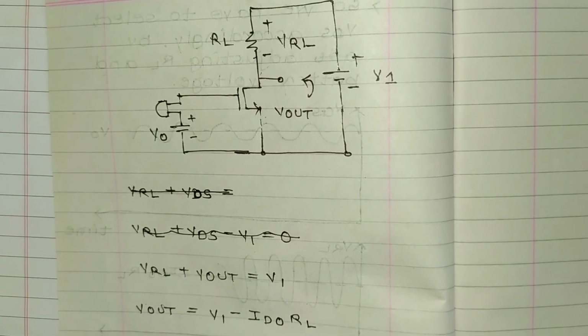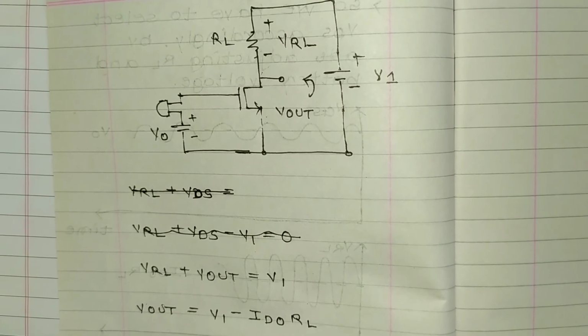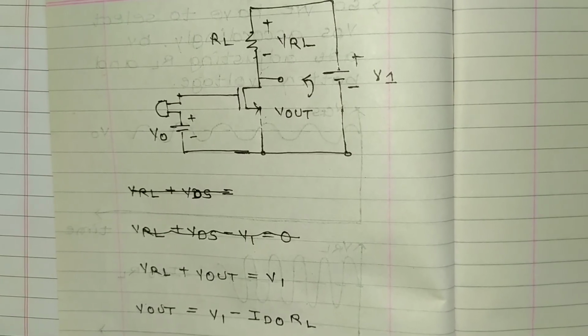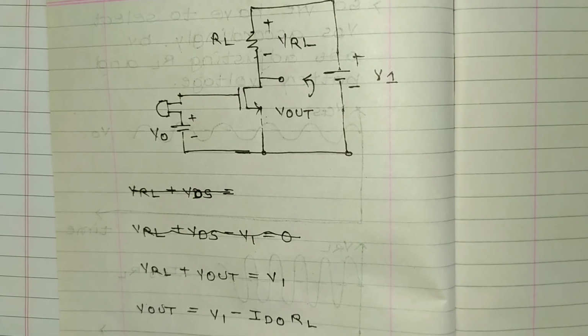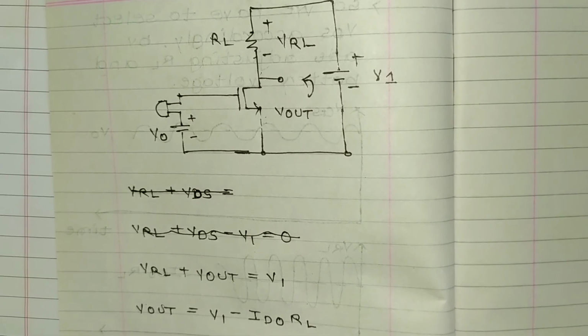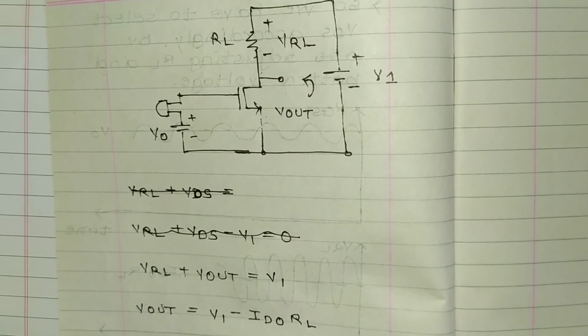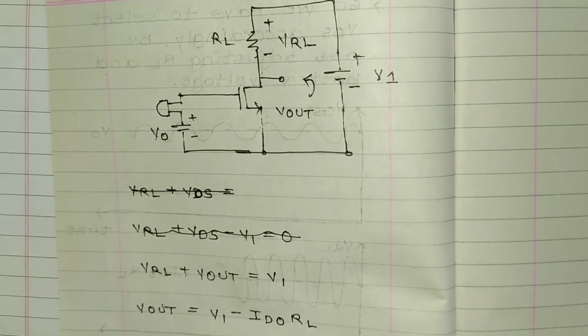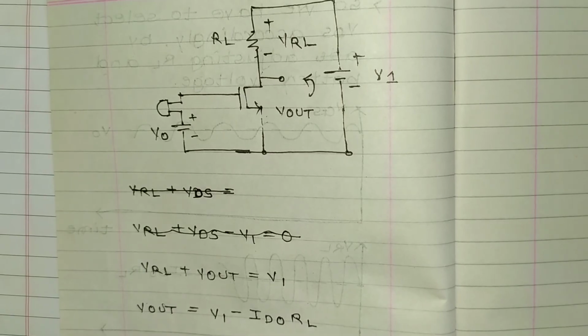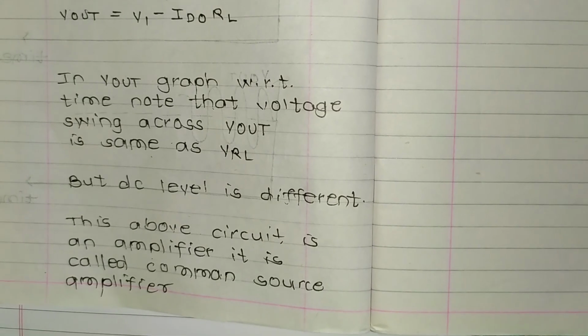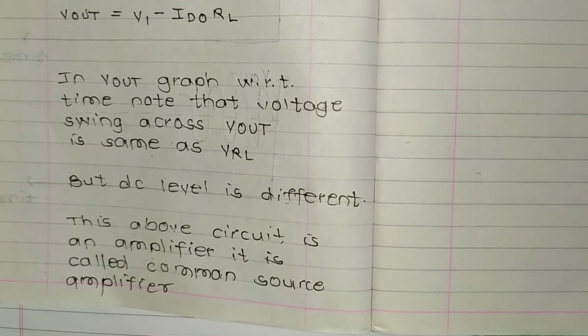Because of this we put it in saturation mode, so the output across the drain changes when we change the gate's input. Thus we get an amplified output at the output stage. This circuit is an amplifier, called a common source amplifier.